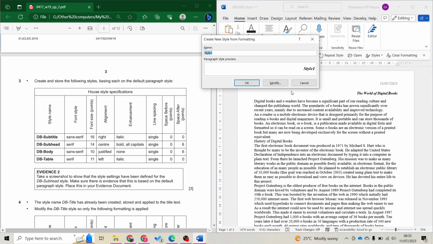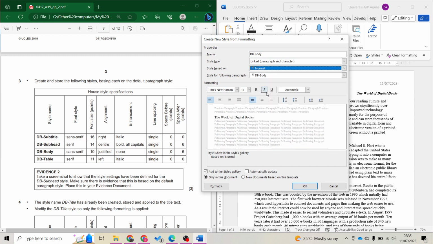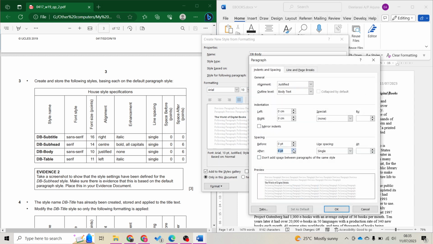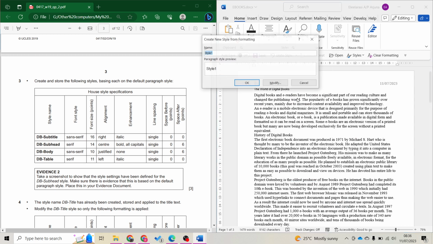Another one, DB body. Modify based on normal and serif and justify. There's no enhancement, nothing. Paragraph is single, after spacing is 6. Okay, done. Last is DB table.